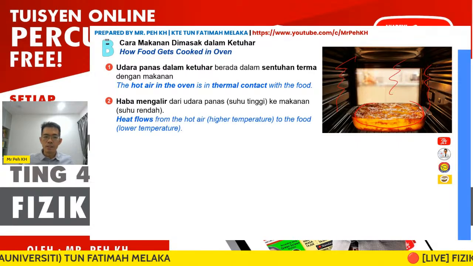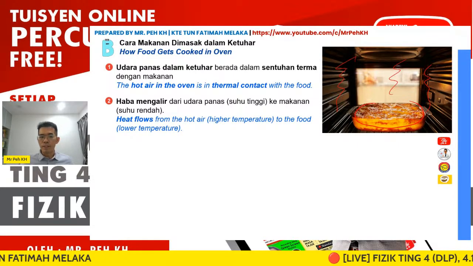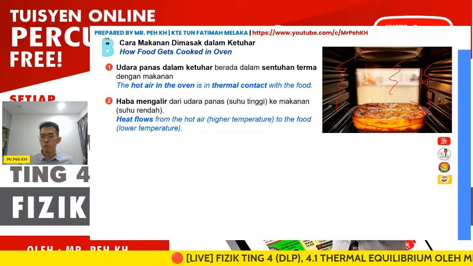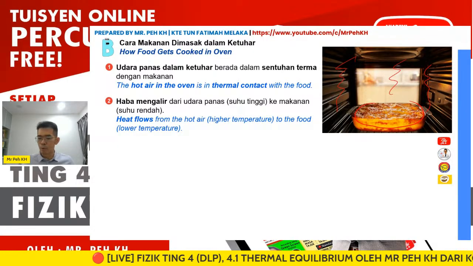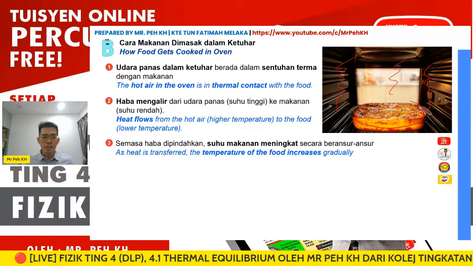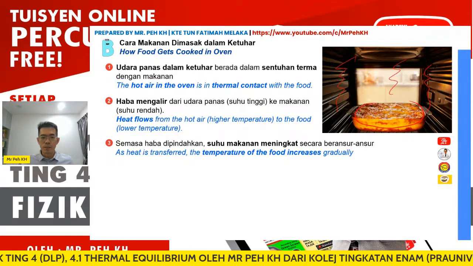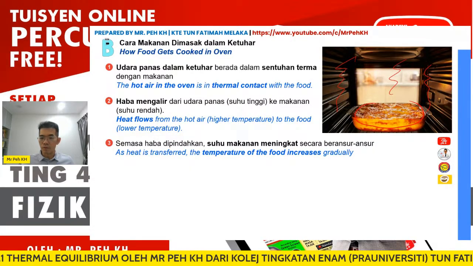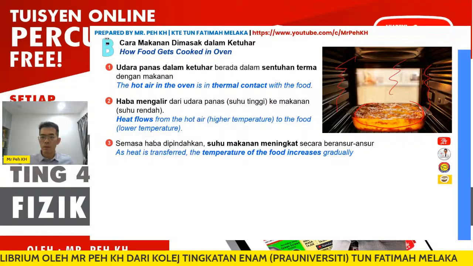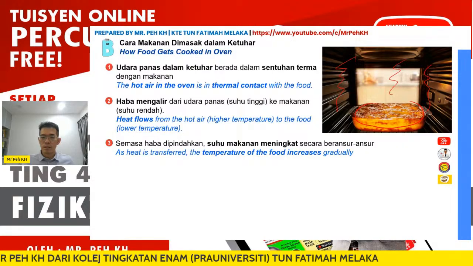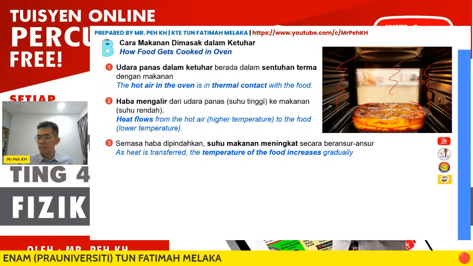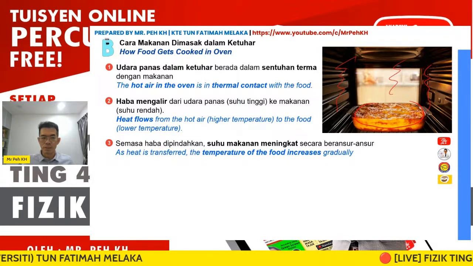So secondly, again, the heat flow you must discuss from the hotter region, which will be the hot air, to the food, which has the lower temperature. As heat is transferred, the temperature of the food increases gradually, because the food is initially at a lower temperature. When it gains heat, the temperature will increase.